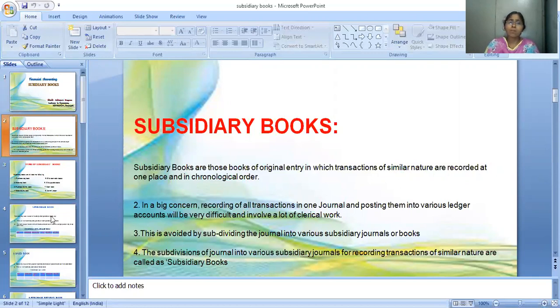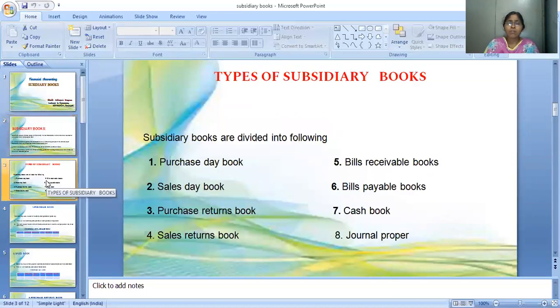So how many types of subsidiary books are there? We divide subsidiary books into 8 types. First is the purchase day book, which we can also call the purchase book. Second, sales book or sales day book. Third, purchase returns book.